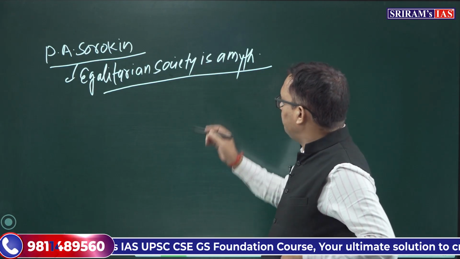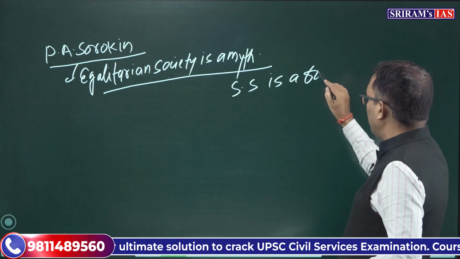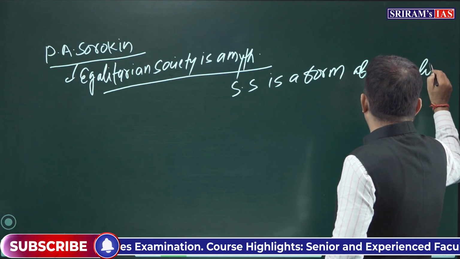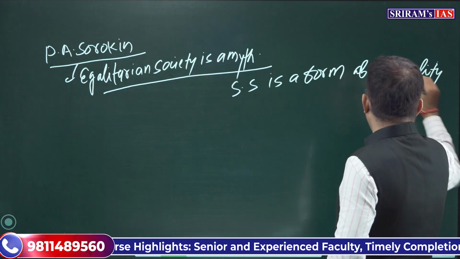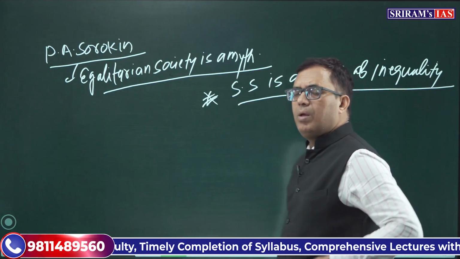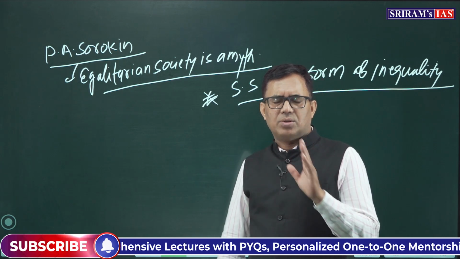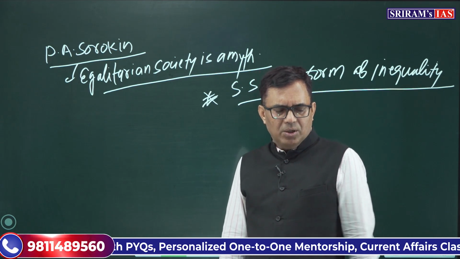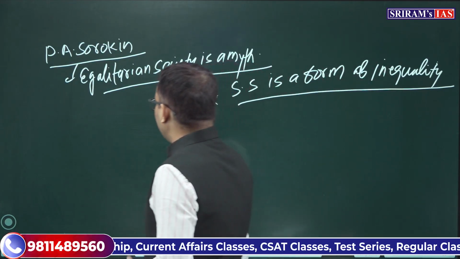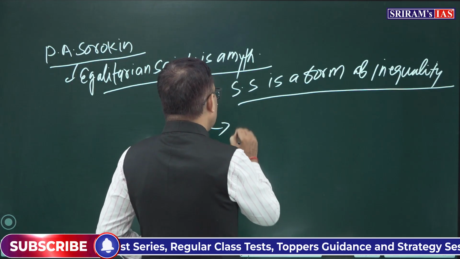Therefore we can say that social stratification is a form of inequality. See, many forms of inequalities are found in the society. One such form of inequality is basically considered the social stratification. Clear? Fine. So we can say, another meaning we can say, social stratification means the presence of